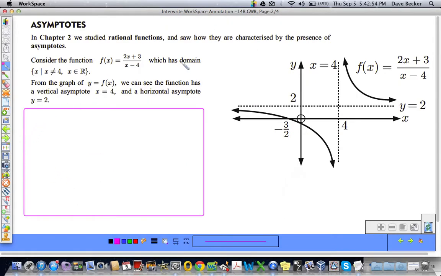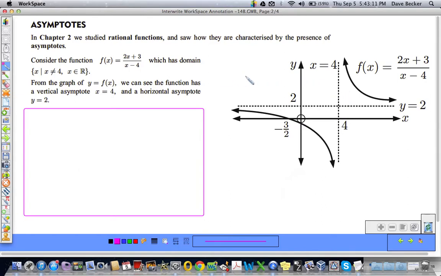Okay. So we've studied asymptotes before, but we've really studied vertical asymptotes, a little bit with horizontal. But we can talk about the horizontal asymptotes and the vertical ones really in terms of infinity.